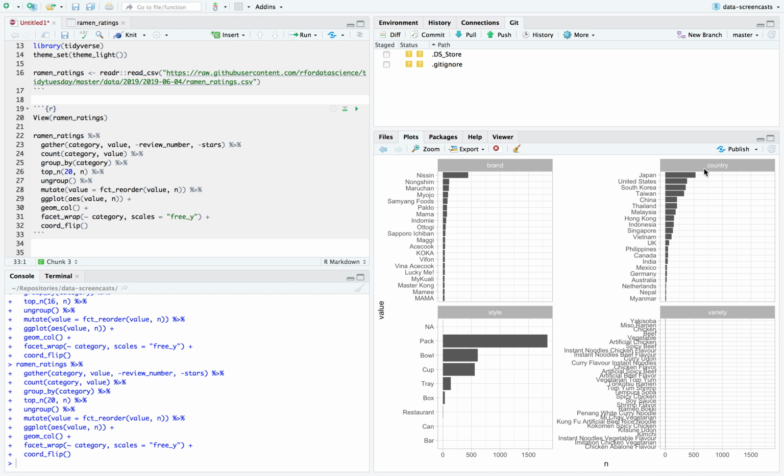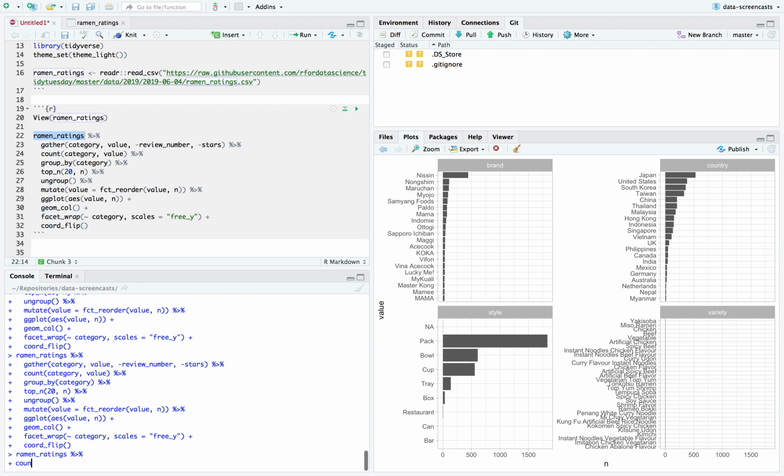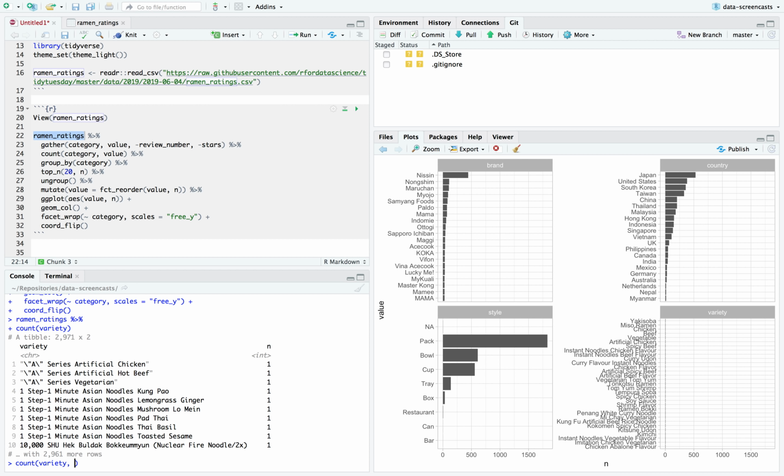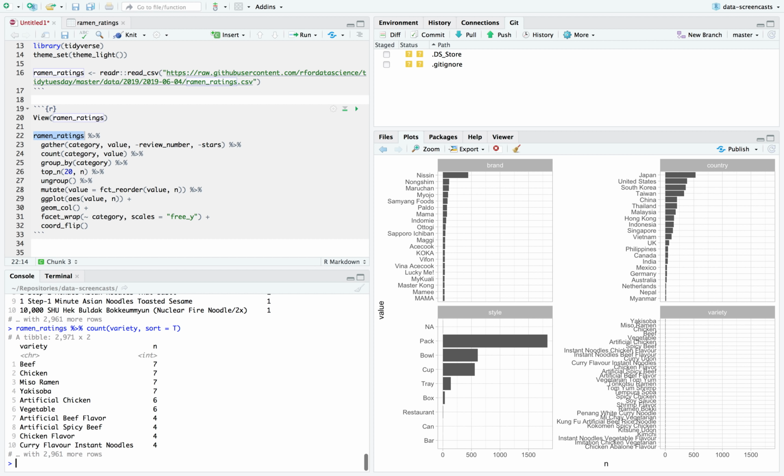This means we generally want to lump each of these. Variety, we're not going to get anything out of. We can tell because if I do count variety on the ramen ratings, a few have beef or chicken or miso ramen, but not that many. It's such a wide range. This seems like it's a subset of the brand. So we're not going to get that much out of the variety unless we tokenize it, because notice some have the word curry or such. We might be doing that.